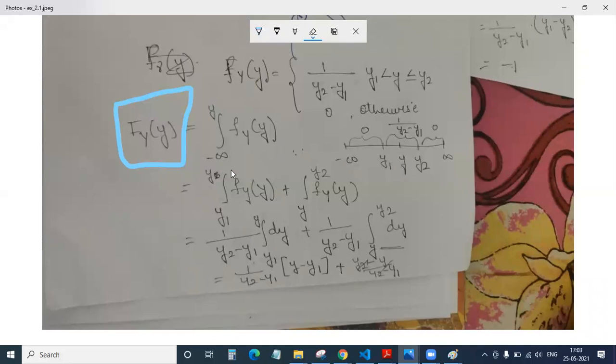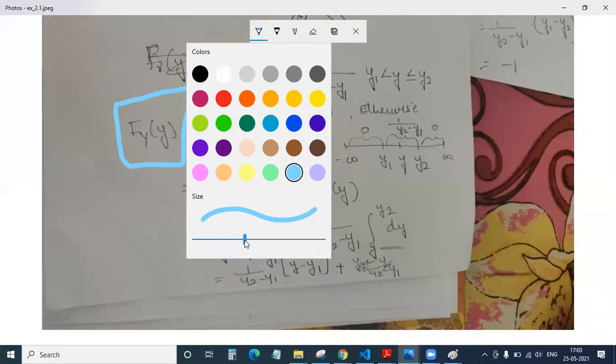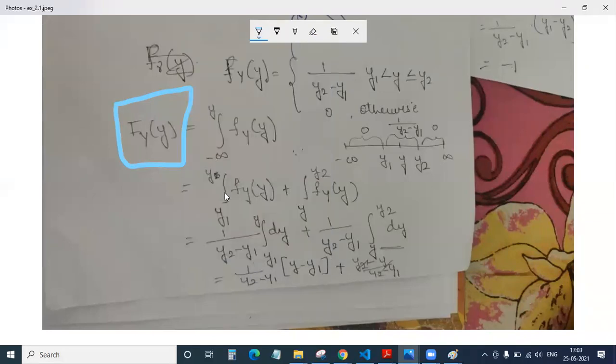So let us split this integration now. Whatever one integration we have here, we'll split into two parts. The first integration is from y1 to y. The next integration is from y to y2. You can see the term remains the same, and we have just changed the limits.